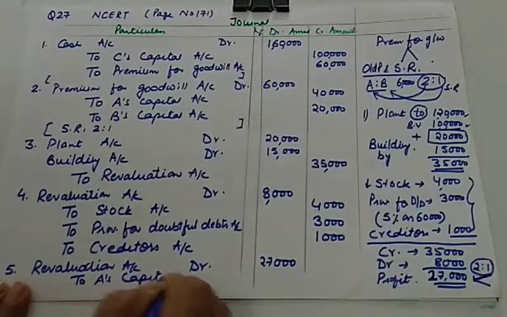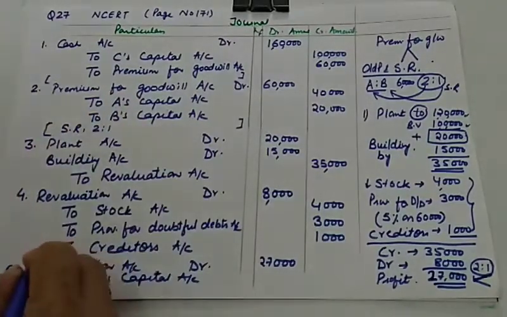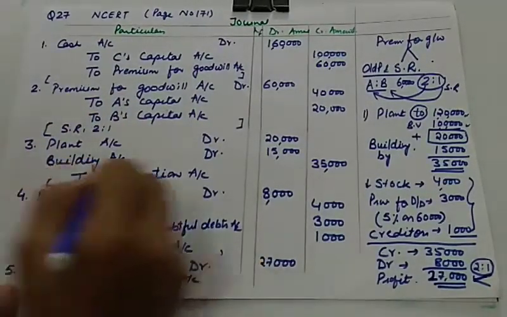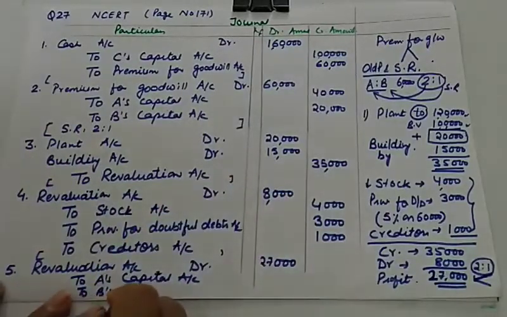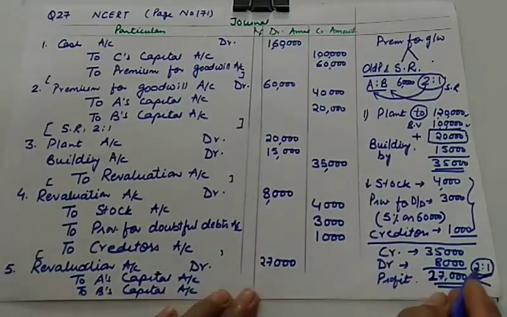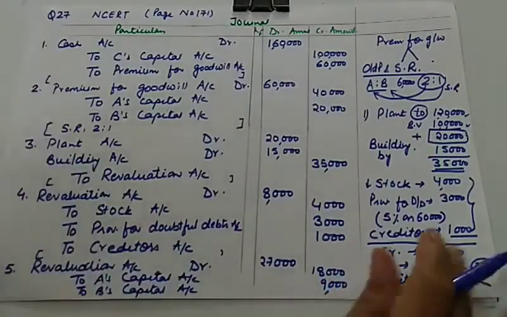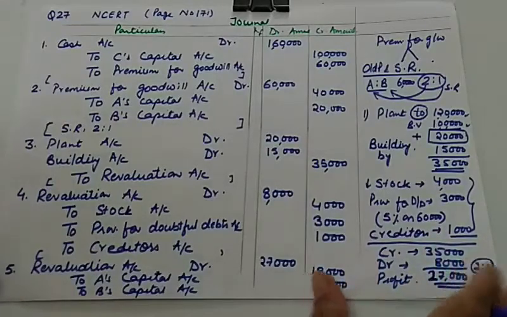and whenever you are passing journal entry, you need to make proper format with narration also. So you need to write narration in all the cases, and because of shortage of time I am not passing it, but you need to pass journal entries with narration in all the cases. So if you divide 27,000 in 2:1, it will be 2/3 multiplied by 27,000. So it will be 18,000 for A and 9,000 for B. So these are the 5 journal entries which you are required to pass.